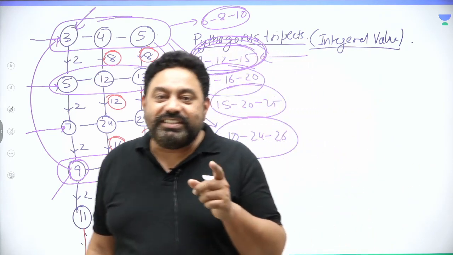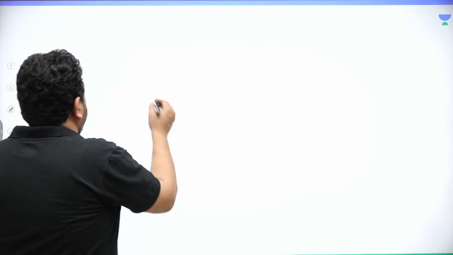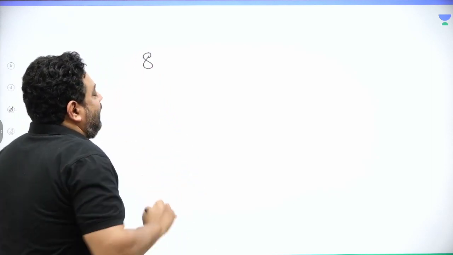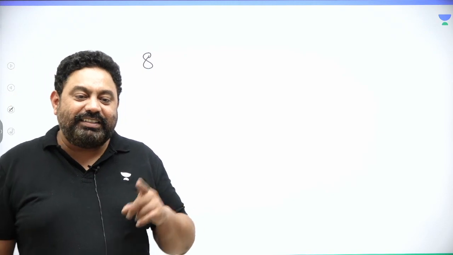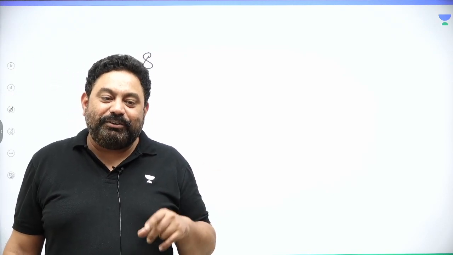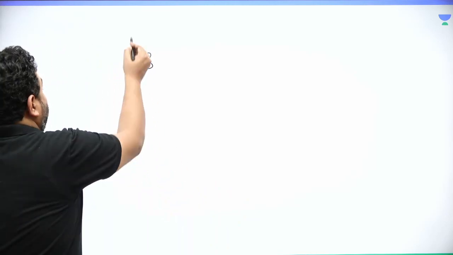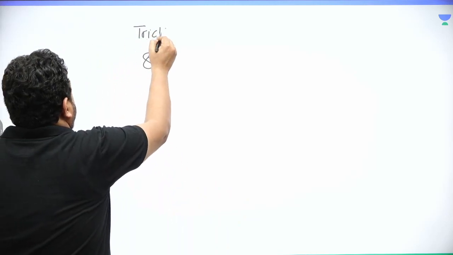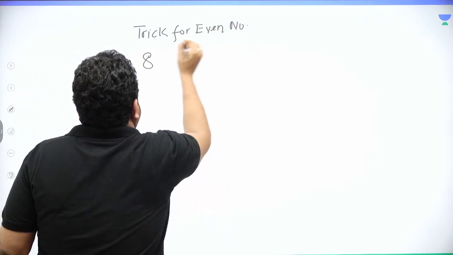So these two questions are now answered by the smartest trick that I am going to discuss now. First, if 8 is one side of a right angle triangle and it is the smallest side, what are going to be the remaining two sides? So I am writing the trick for an even number.